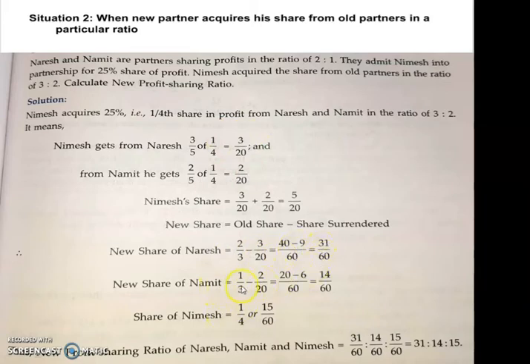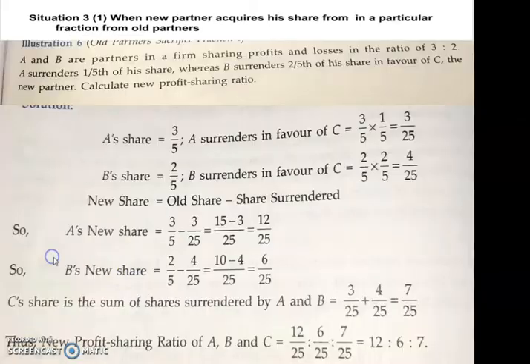And for Namit, in the same way, old share 1/3 minus the surrendered share 2/20, after finding the LCM, you will get 14/60. And for Nimish, he has acquired a 1/4 share, but to make the denominator common, we can multiply it by 15, so you will get 15/60. The new profit sharing ratio of all these partners is 31:14:15.